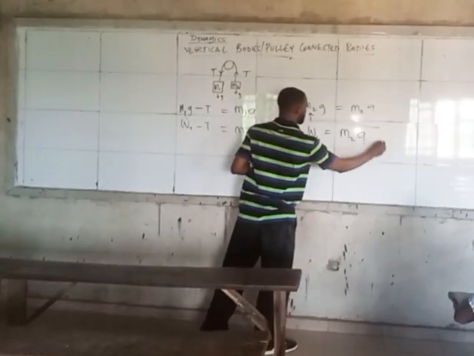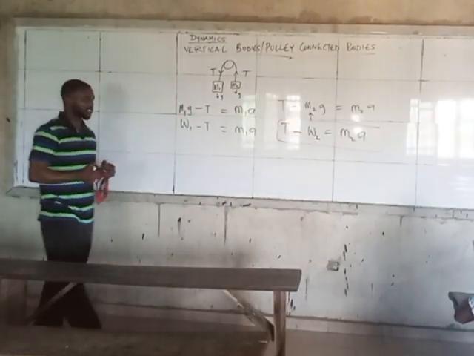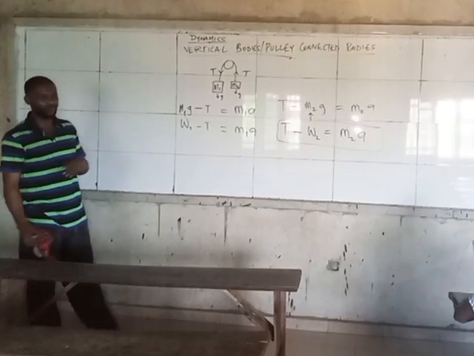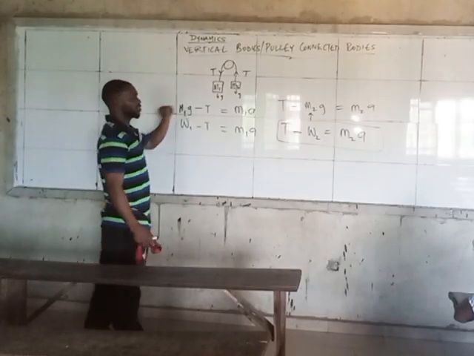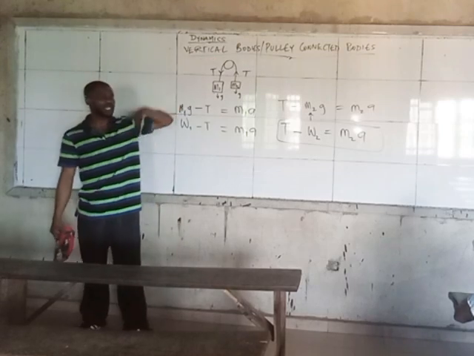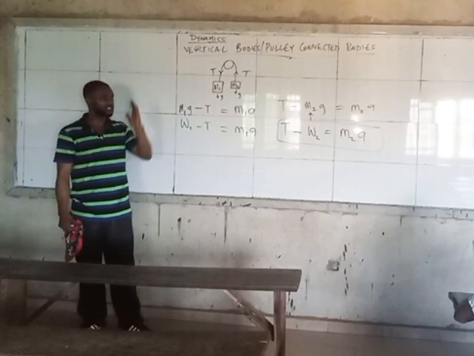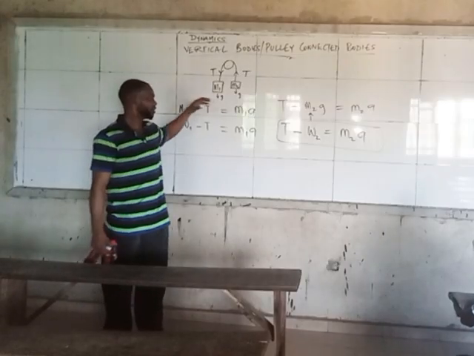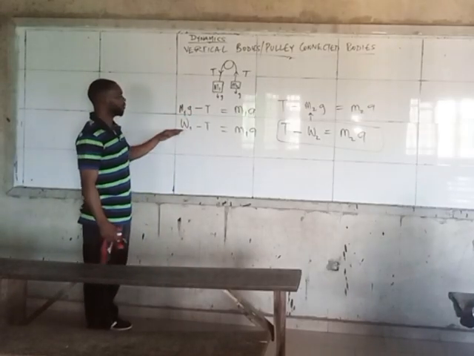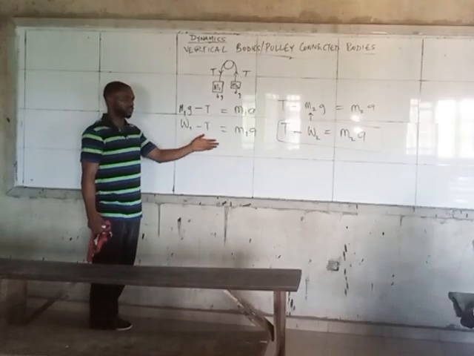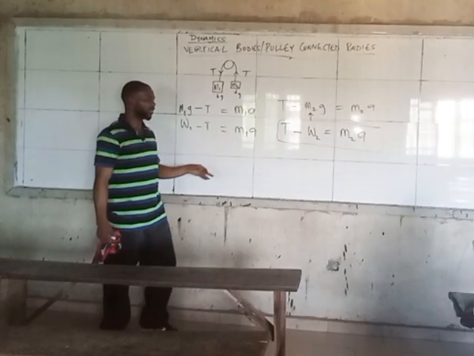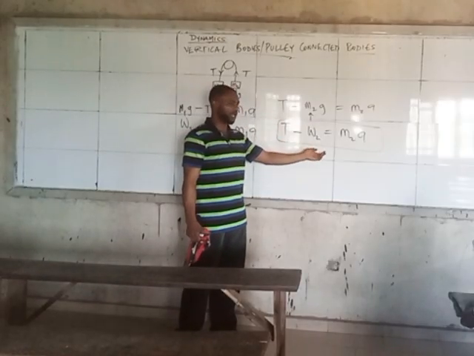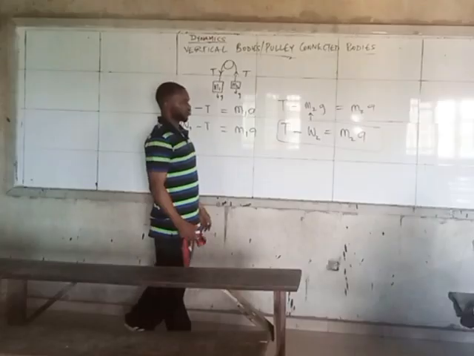So whenever the body is vertical, whenever you hear an inextensible string or whatever is attached to a pulley, or whatever the system says, but you just notice that it is set up in such a way that it is vertical, it is hanging, it is vertical, do not say inclined, vertical. This is the idea to use. The bigger body's weight minus the tension is equal to the total force, while for the smaller body, the tension minus the weight of the smaller body is equal to the total force.